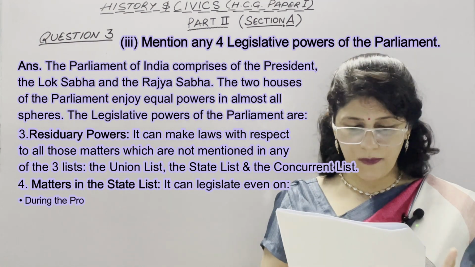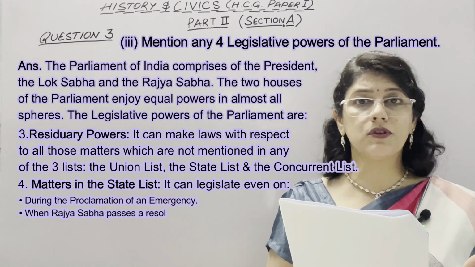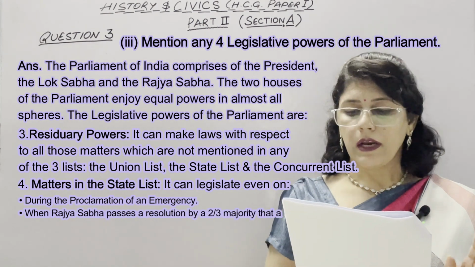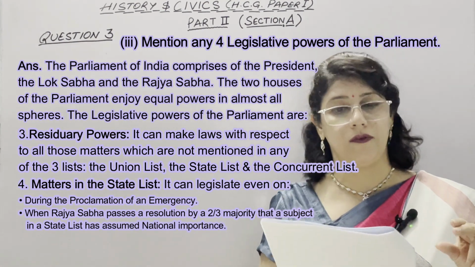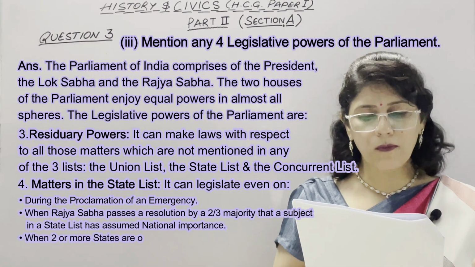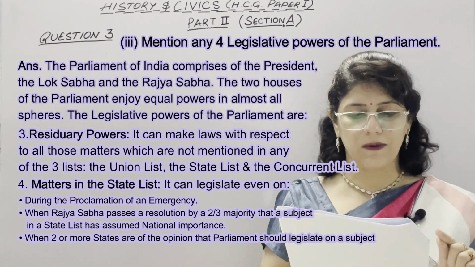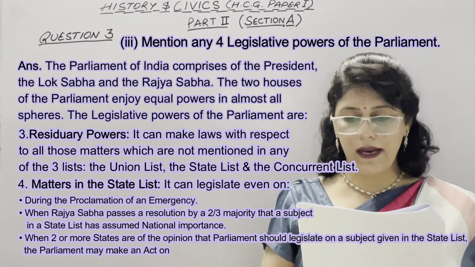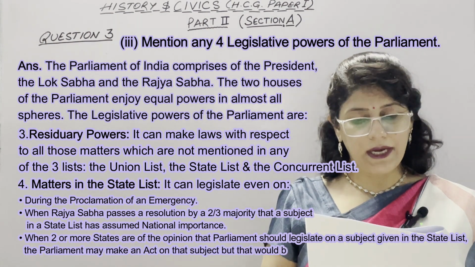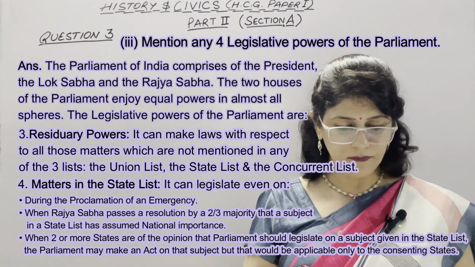First is during the proclamation of an emergency. Second is when the Rajya Sabha passes a resolution by a 2/3 majority that a subject in the state list has assumed national importance. And third is when 2 or more states are of the opinion that Parliament should legislate on a subject given in the state list. The Parliament may make an act on that subject, but that would be applicable only to the consenting states.